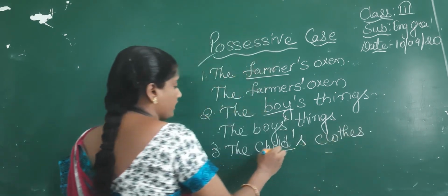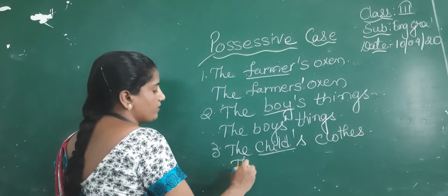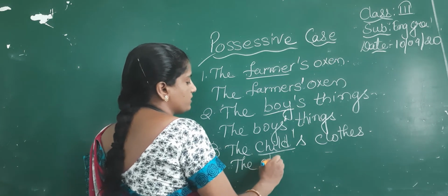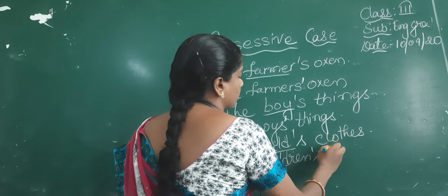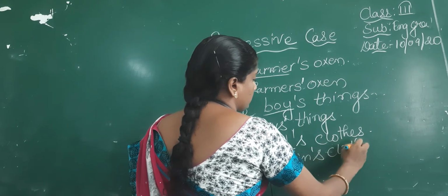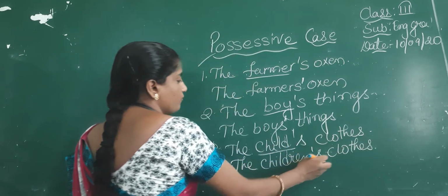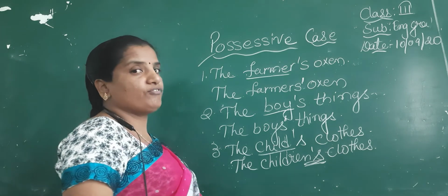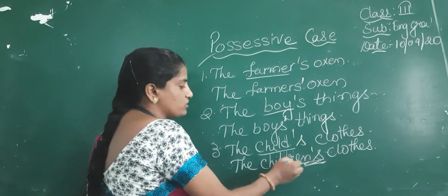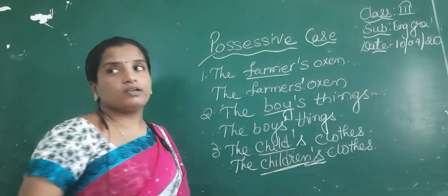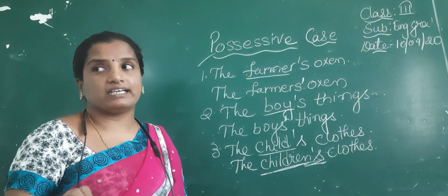Here child is singular. Again, we have to give the plural form for the child, children. The children's clothes. Here, if you observe, I have given apostrophe s. Why have I given apostrophe s, children? Because children is a plural form which doesn't take s at the end.